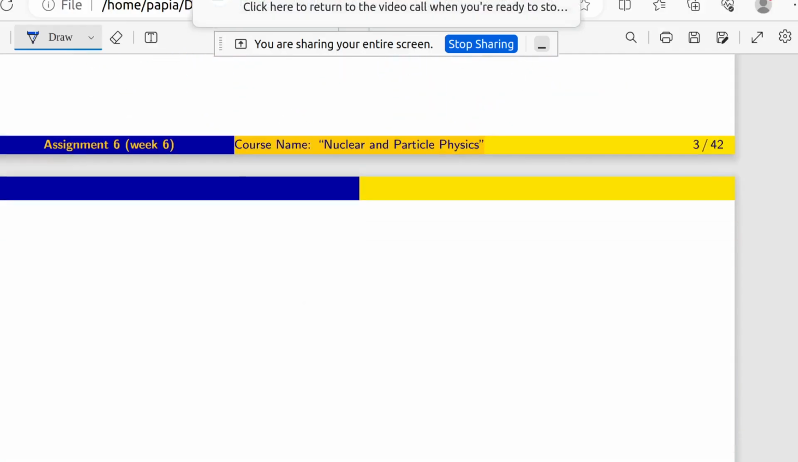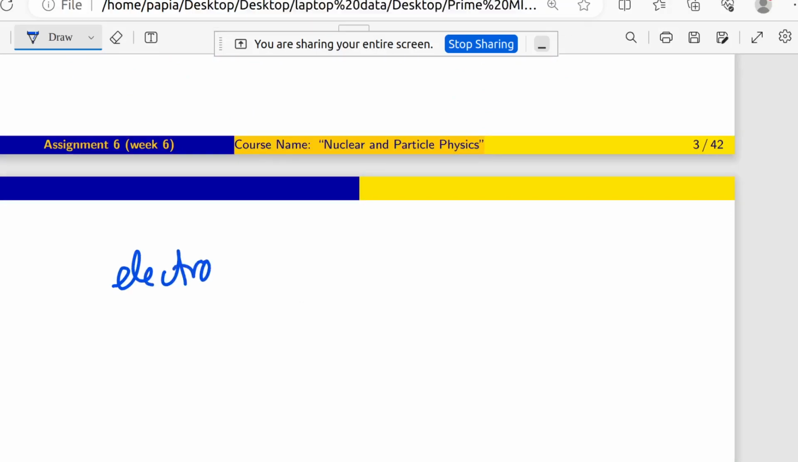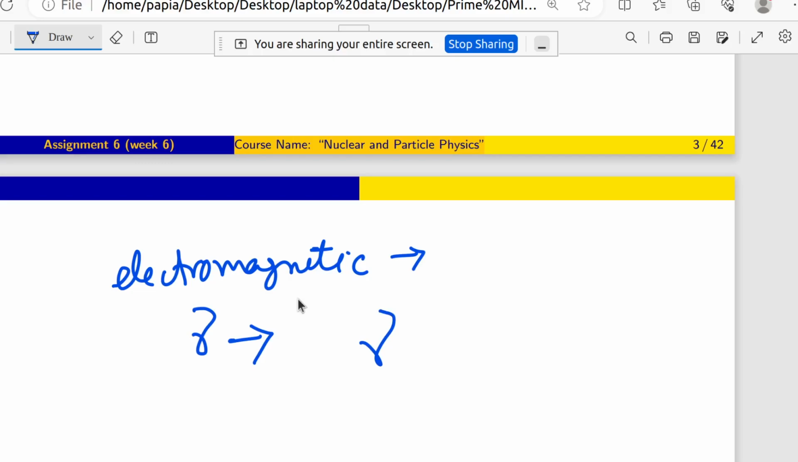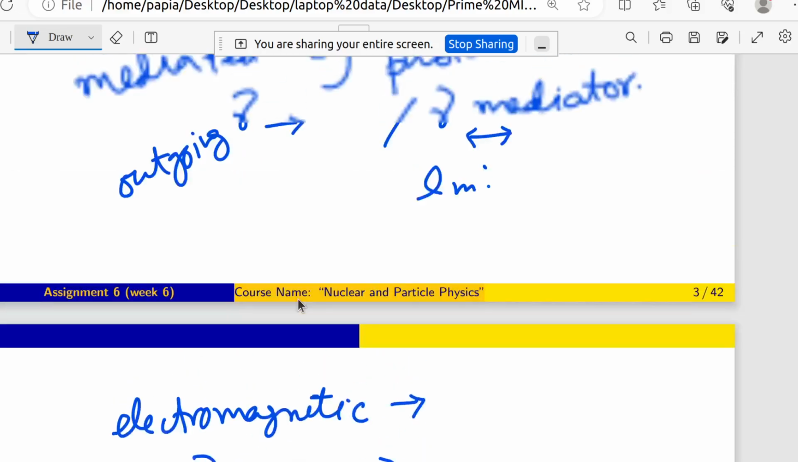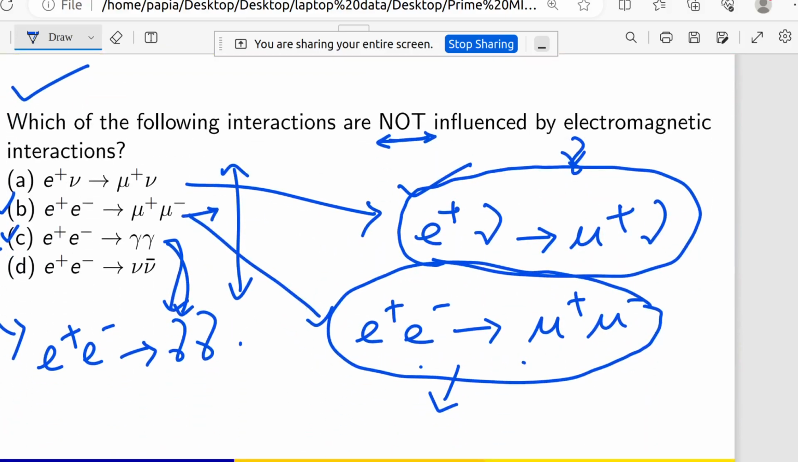So the main point, to know whether an interaction is electromagnetic or not, is to check whether it is mediated by gamma or whether the outgoing particle is gamma. So for the first question, we can see option B and option C. In option C the outgoing particle is gamma, and for B we can have the mediator as gamma, because these are all charged particles, and this should be mediated by gamma.